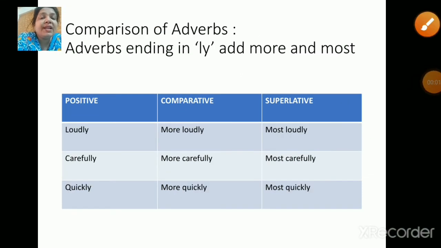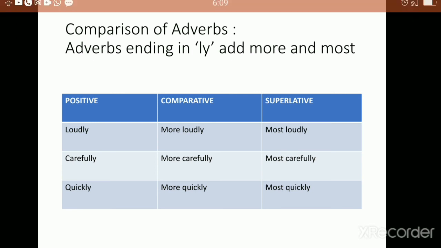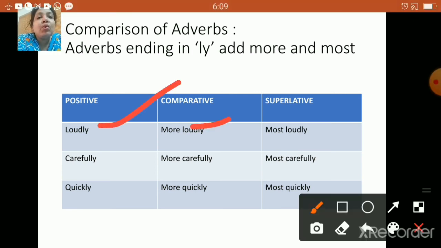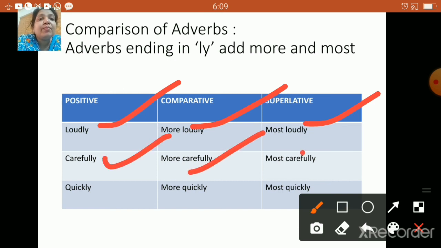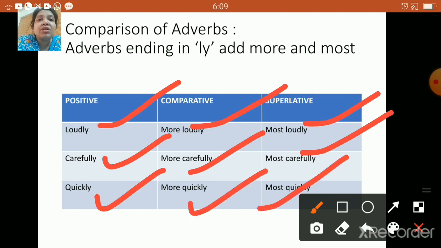So now children, let us check a few examples of adverbs ending with ly. So in positive degree, if we take the word loudly, comparative and superlative will be more loudly and most loudly, right? So let us check loudly, more loudly, most loudly, carefully, more carefully, most carefully, quickly, more quickly and most quickly.